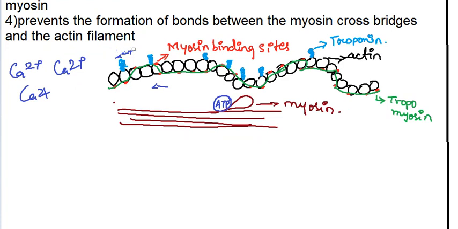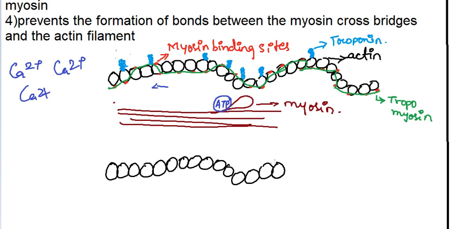Let's draw another structure. This is the actin filament, right? Now we will not draw the green tropomyosin. The myosin binding sites are getting exposed, right?